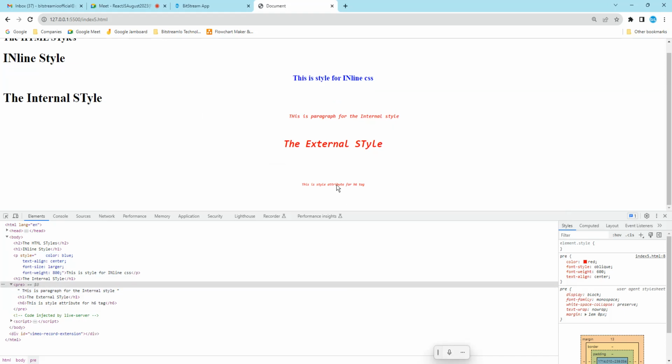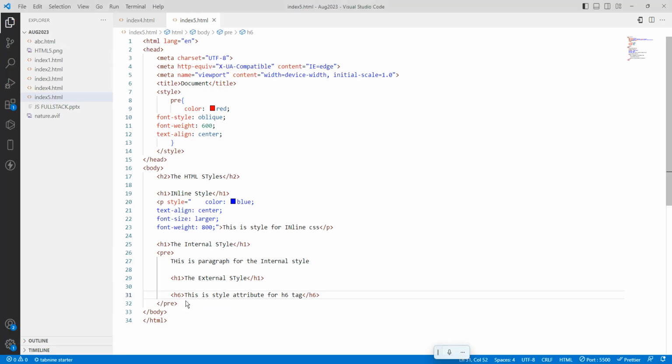Yeah. So why is it applying a style? Let's see. So the h6 tag is there. Okay. I will use one more other than h6. Which tag do I want?